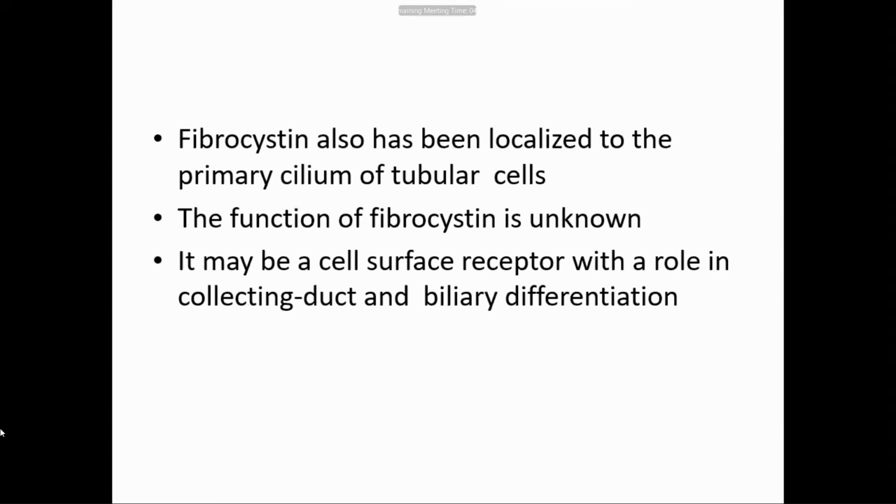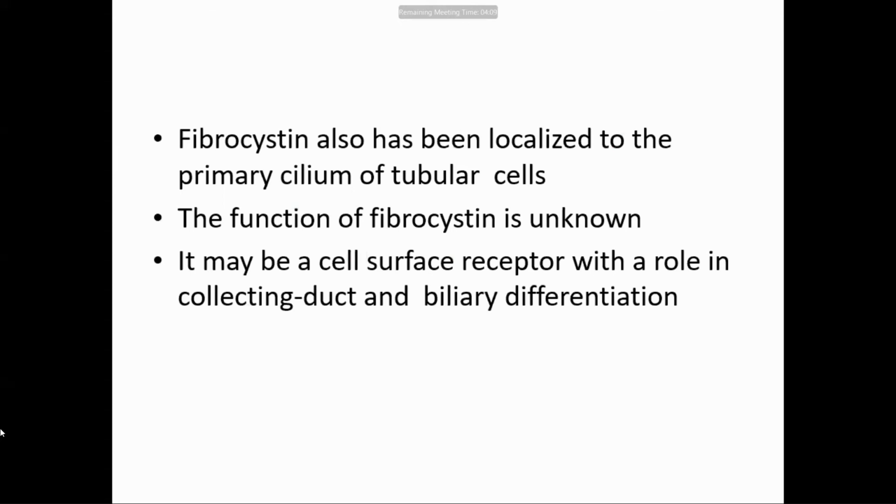This is also localized to the primary cilium of tubular cells. The only difference is that they are localized in the collecting duct cell. So here there is involvement of the collecting duct, not the proximal and distal convoluted tubules.